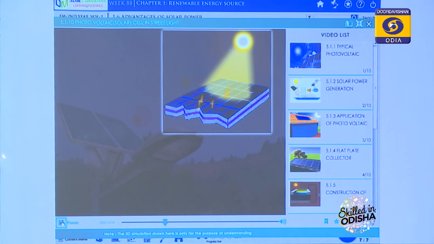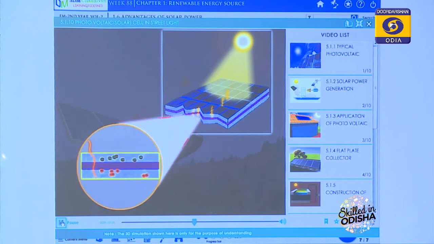The sunlight is falling on the photovoltaic cell. This is N-type silicon. This is P-type silicon. This is the junction. It emits photons. The electron and hole flow on the p-n region is shown here.